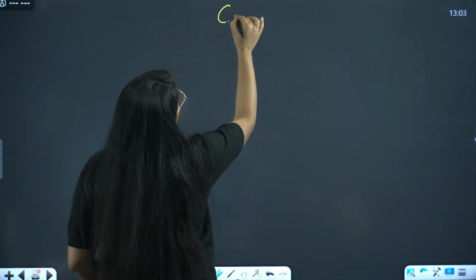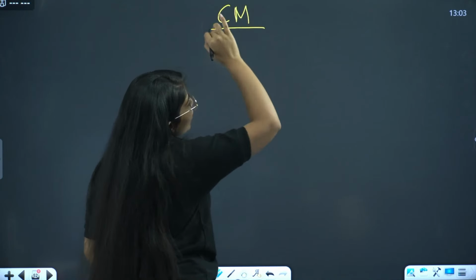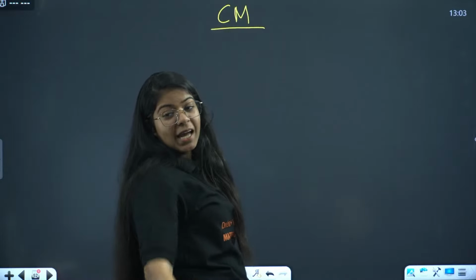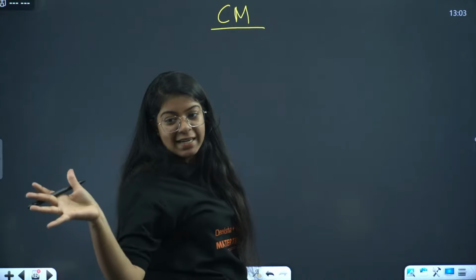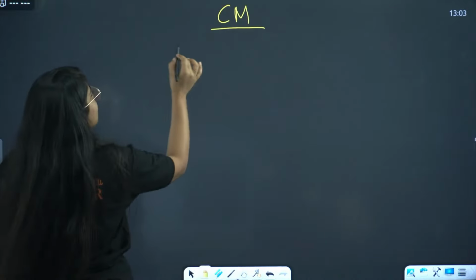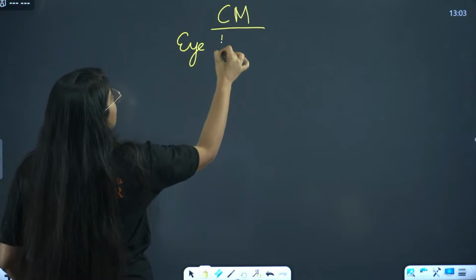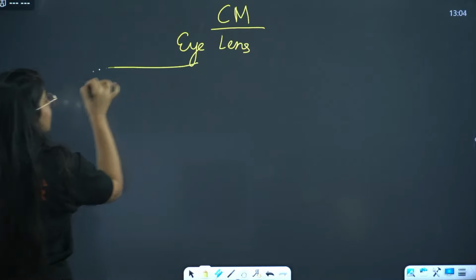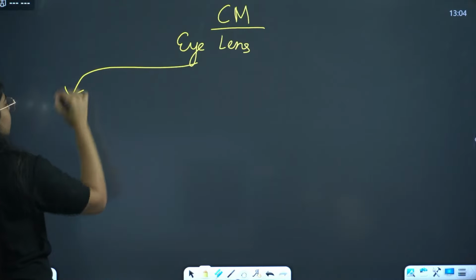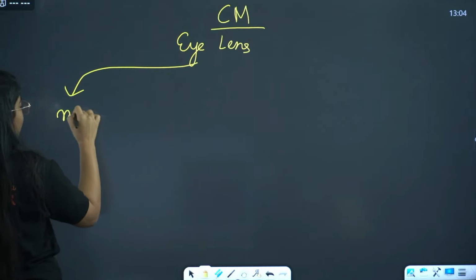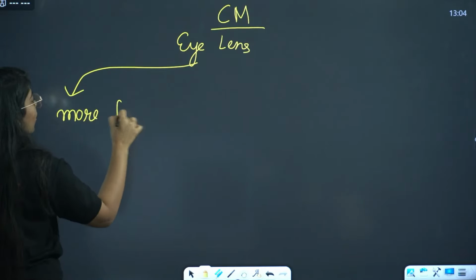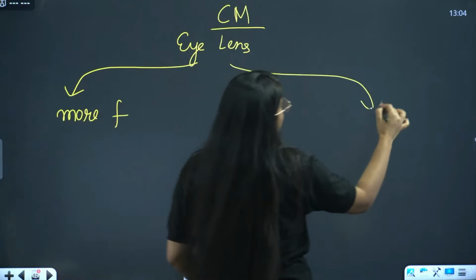Ciliary muscles, right? We studied about ciliary muscles, everyone. You told me that these are responsible to change the shape of the eye lens. Now, my eye lens can either have a greater focal length, more focal length, or less focal length.